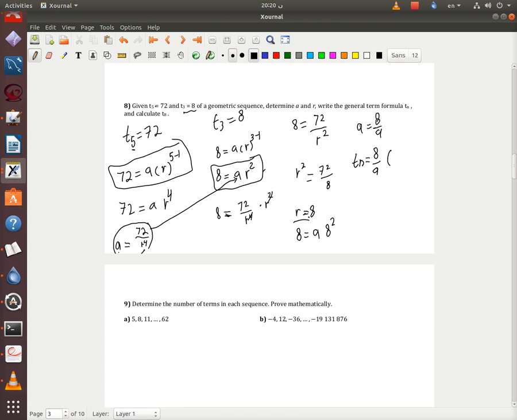No, r is 3 here, so it's going to be 3 here. Sorry, miscalculation. And then n minus 1, and then you can calculate T8. So T8 is 8 over 9 times 3 to the power 7, which will be 1944.